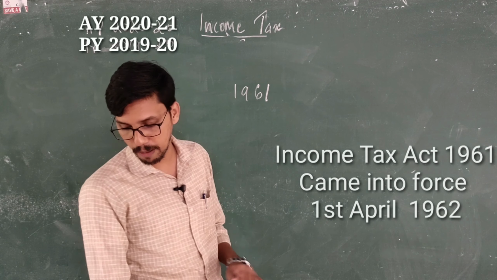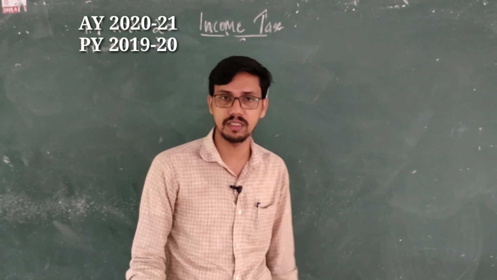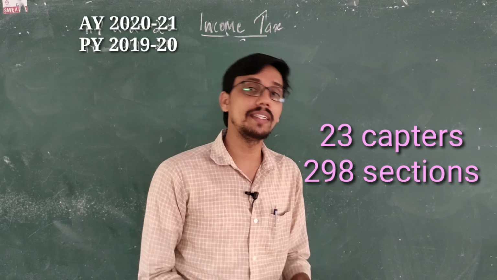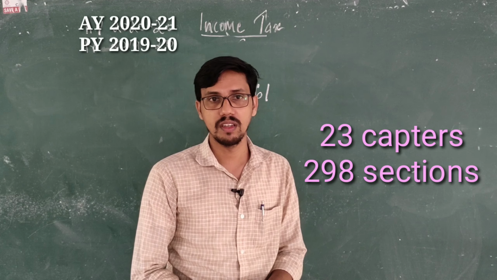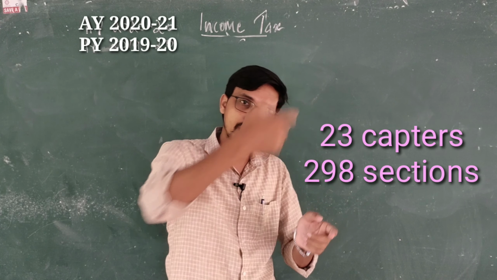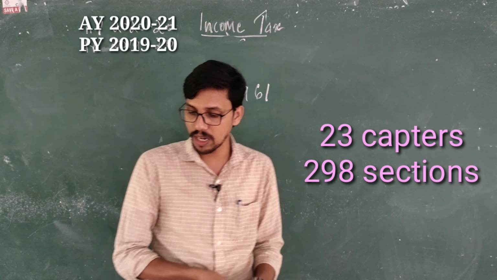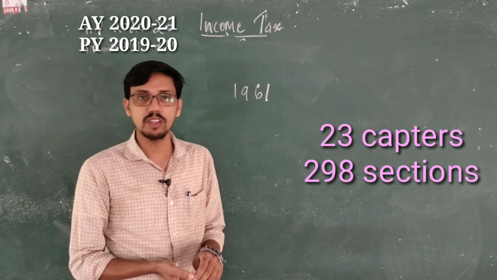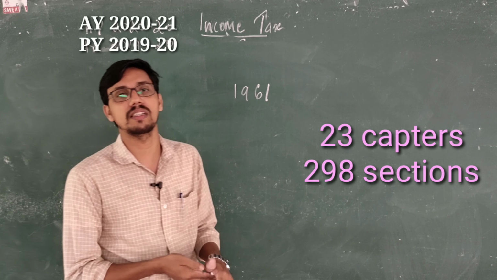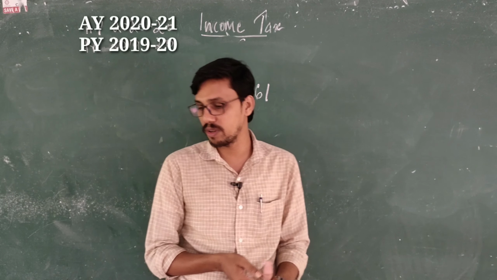On the first day of April. And this Income Tax Act has 23 chapters and 298 sections. So all these are divided into different chapters, and in these chapters there are sections, 298 sections. So let's begin with the first section of the Income Tax Act. We can start from the first section.